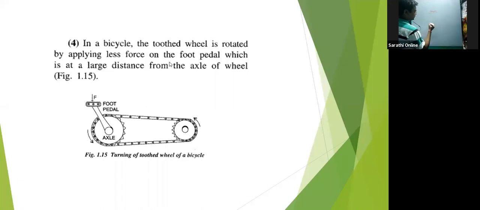A couple is a set of two forces which are identical in magnitude, but they are opposite in direction. That becomes a couple.